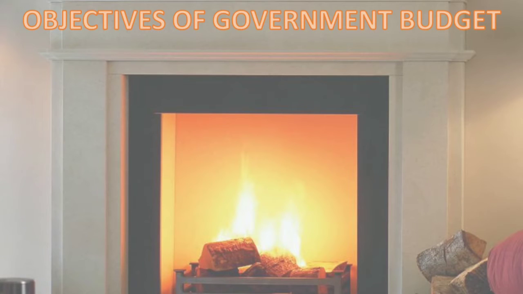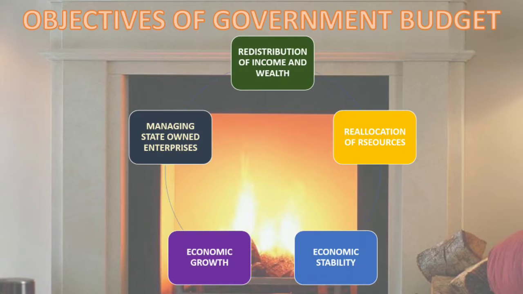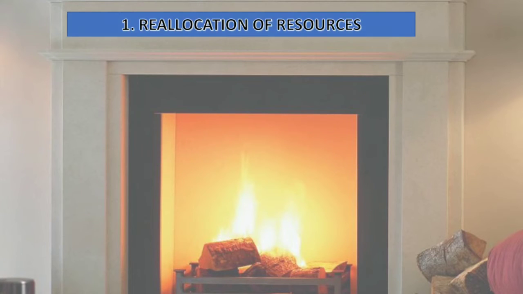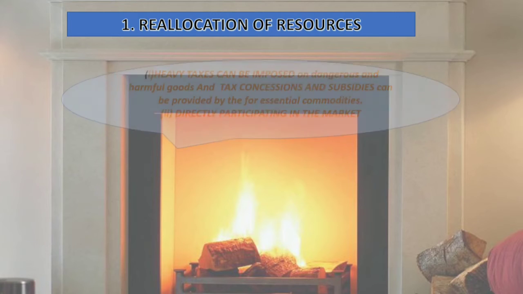As in the previous video I have explained it in a broader way, here I am summarizing it in a shorter form. There are many more, but here we need to learn five objectives of government budget: redistribution of income and wealth, reallocation of resources, economic stability, economic growth, and managing the state owned enterprises. So let's summarize all one by one. First is reallocation of resources. What do you mean by reallocating the resources? Using the resources in a manner to use it in the best possible way.